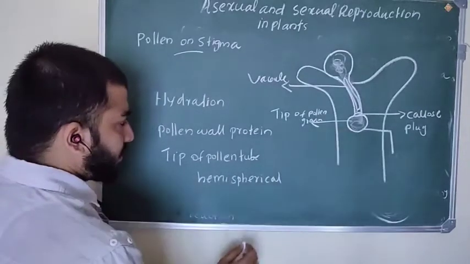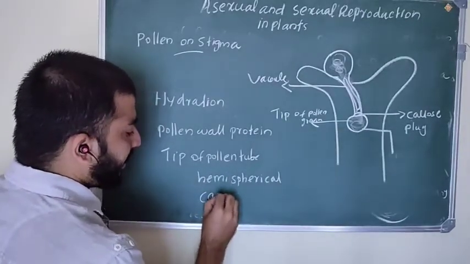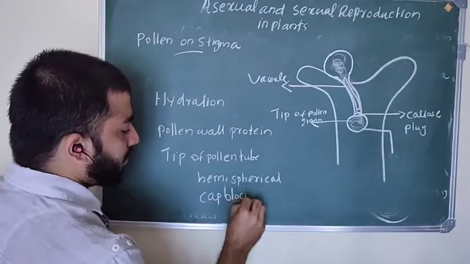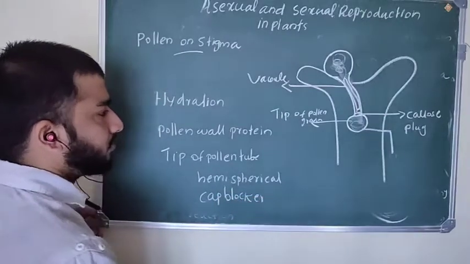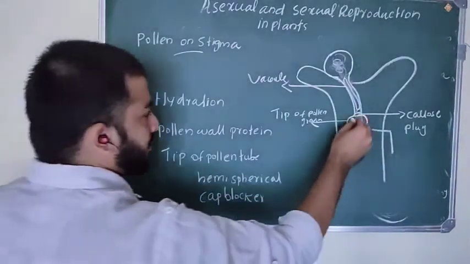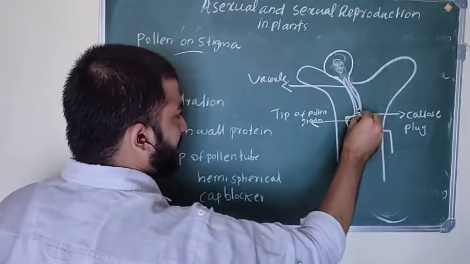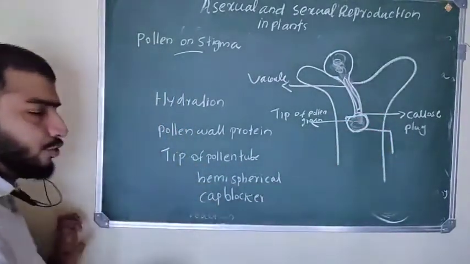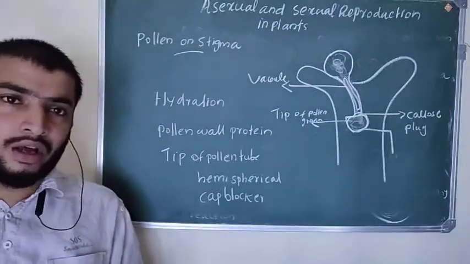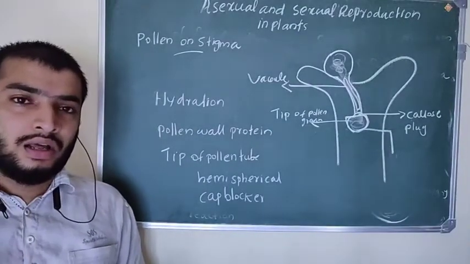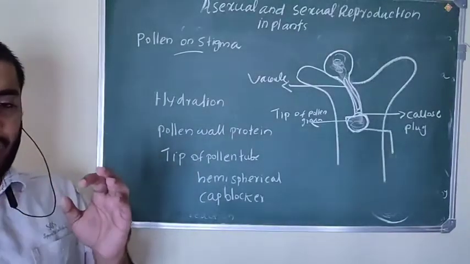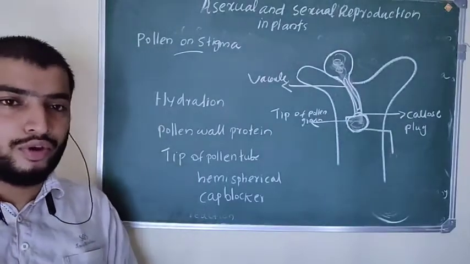So this structure is also called a cap block. The pollen tube grows and passes through the style, and finally reaches the ovule.